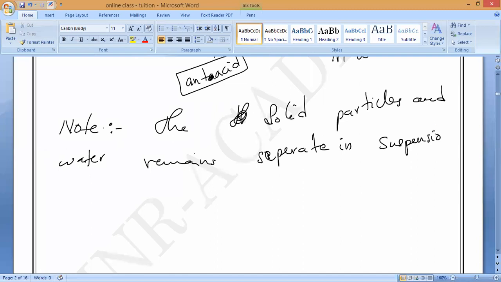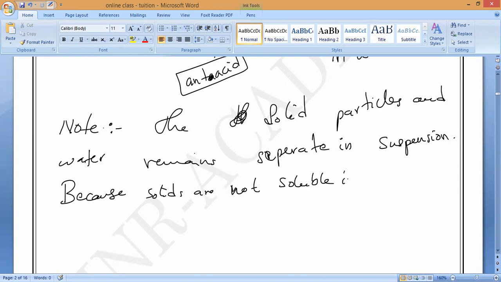Why? What is the reason behind it, Tarun? Because the solids are not dissolving, not soluble in water. Understood, everybody? Any doubt, you can ask.